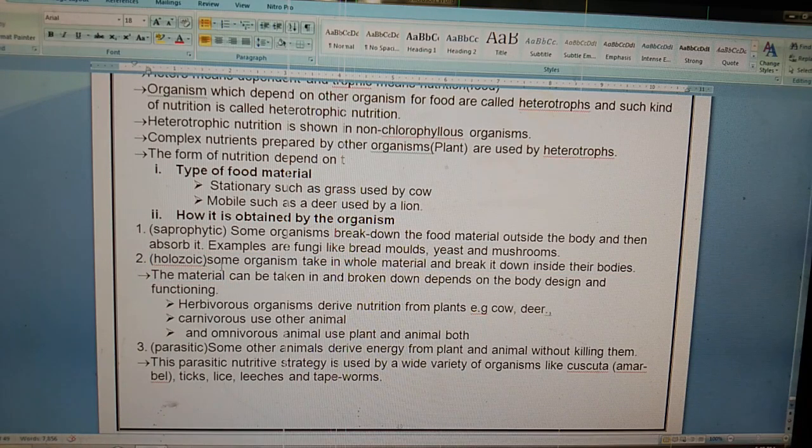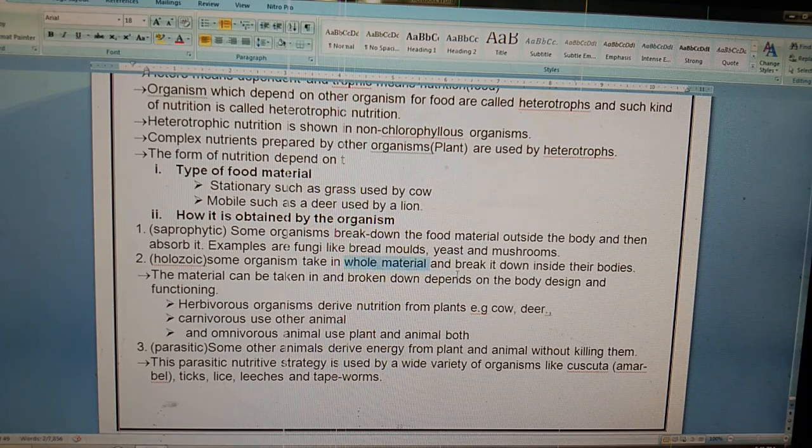Let us study Holozoic. Some organisms take in whole material and break down the food material inside their bodies, like we do, and all the animals also. The material taken in and broken down depends on the body design and functioning. Listen, no doubt we are Holozoic, but Holozoic organisms are those which eat whole food material, or they eat part of the food material.